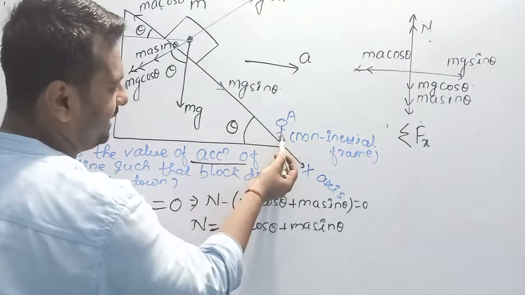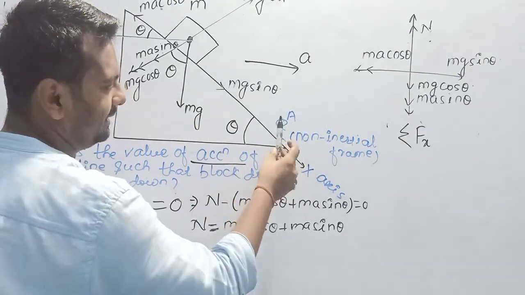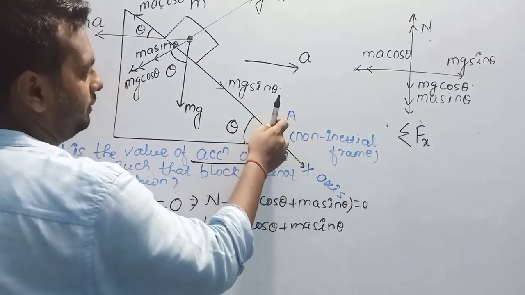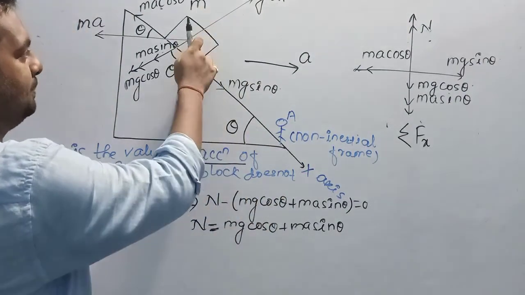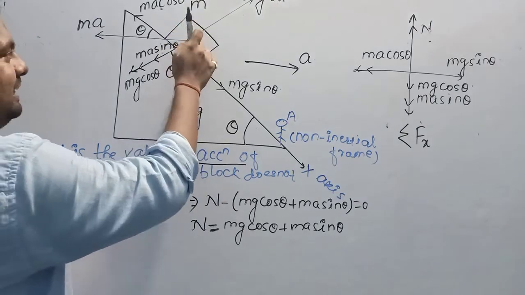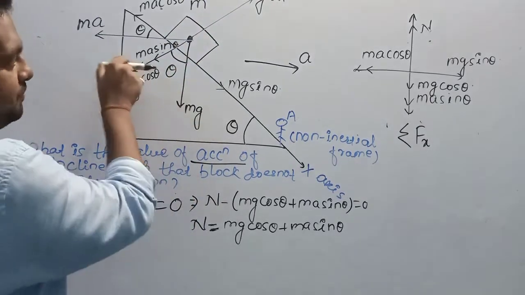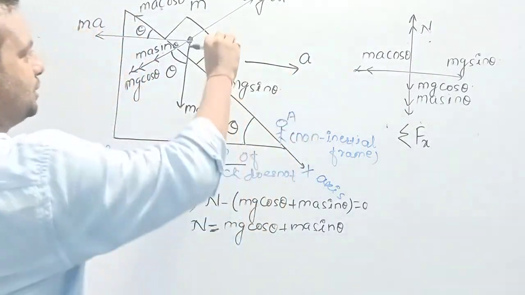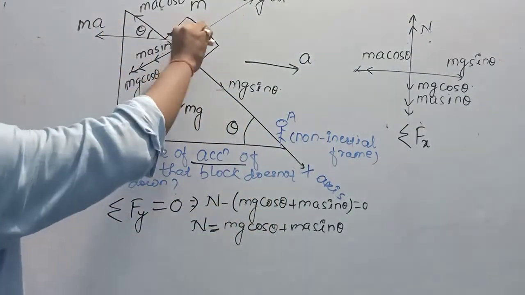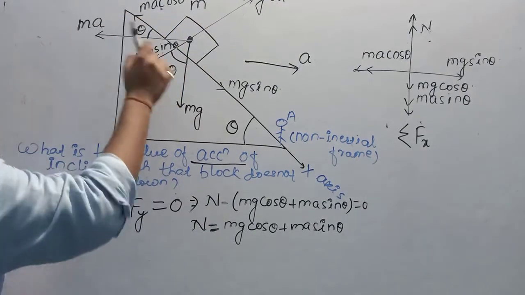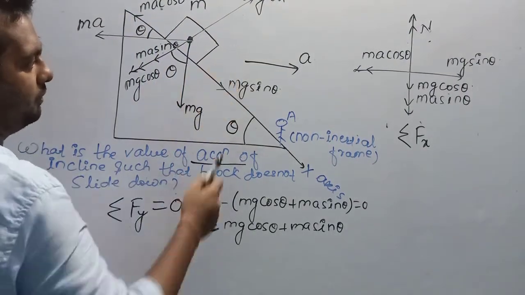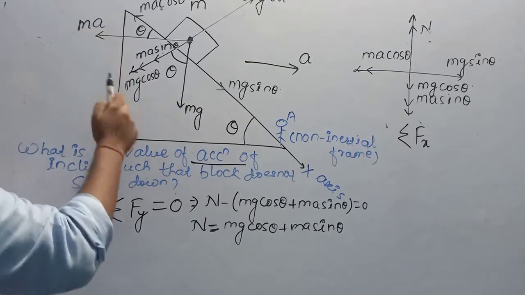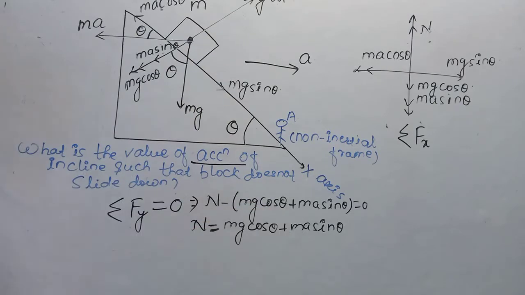If any observer is making all these observations from a non-inertial frame, he observes this block appears to be at rest, and it can only be possible if this incline is accelerating in the rightward direction. There will be a pseudo force opposite to the acceleration of the observer or the frame. This force ma will not make this block slide down.